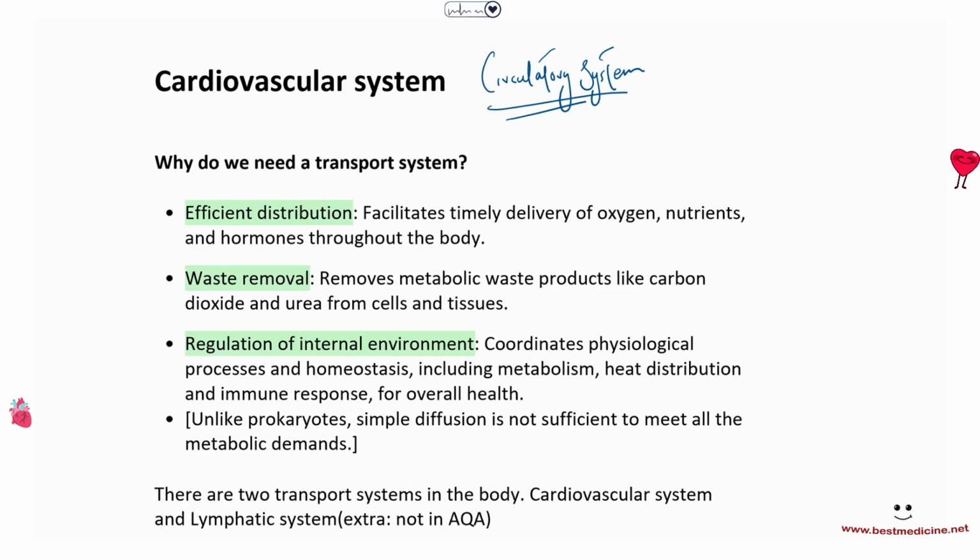Also, because we humans are multicellular organisms, diffusion is just not sufficient to meet all the metabolic demands of our cells. So we need a transport system to be able to deliver nutrients effectively to all the cells in the body. Now, there are two transport systems in the body. Number one, we've got the cardiovascular system that we'll be talking about, and the other one is the lymphatic system.